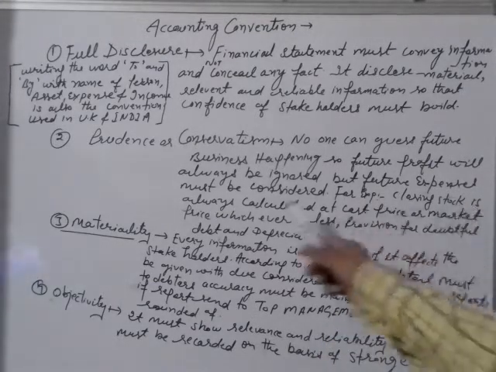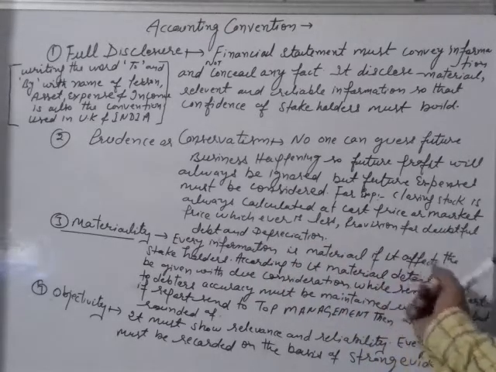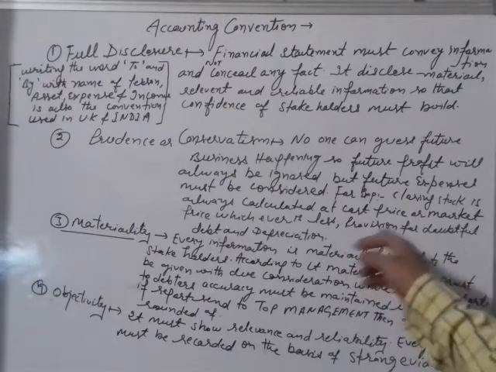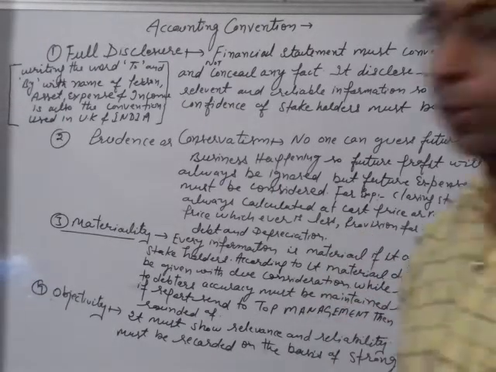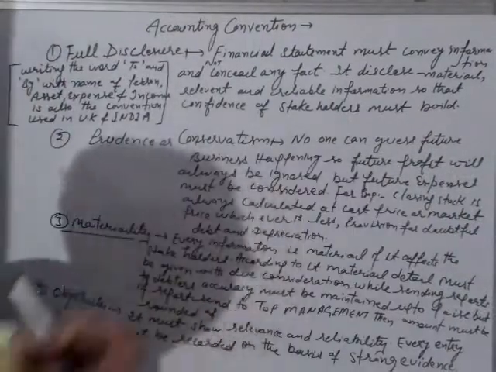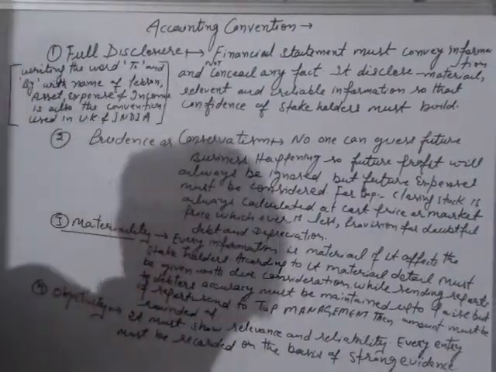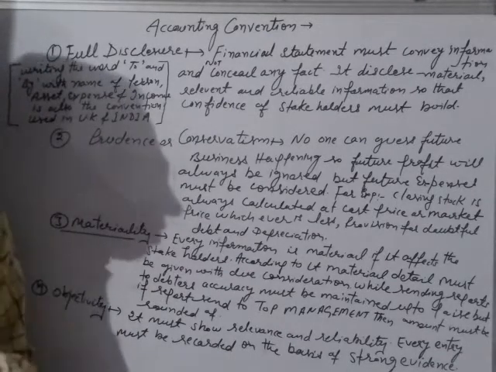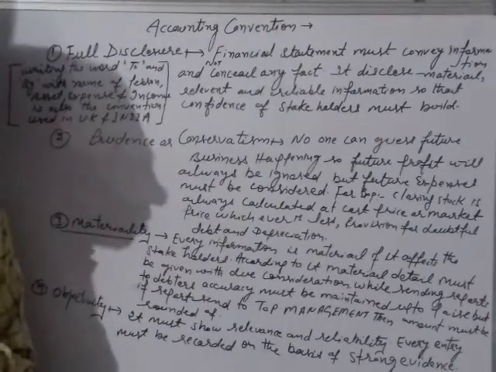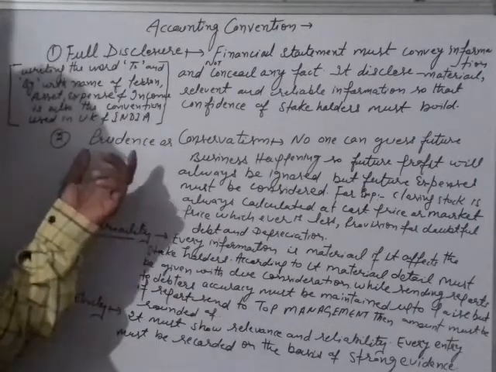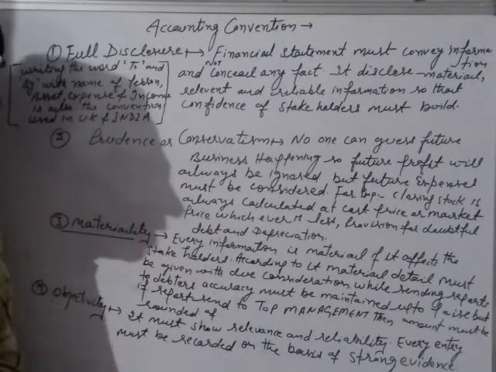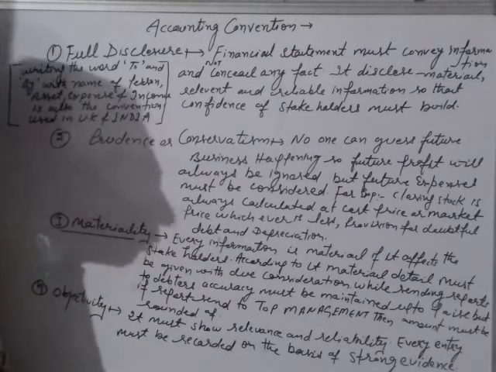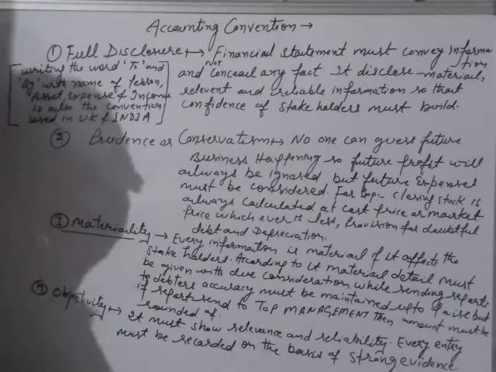For example, closing stock is always calculated at cost price or market price, whichever is less. Second example is provision for doubtful debts, and third example is provision for depreciation. All these provisions are maintained with the idea that the future is uncertain, so we always ignore future profit and always consider future losses. According to this convention, we must keep the future expenses and we must ignore the future profit, right?